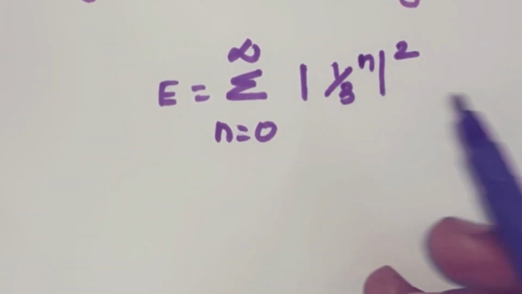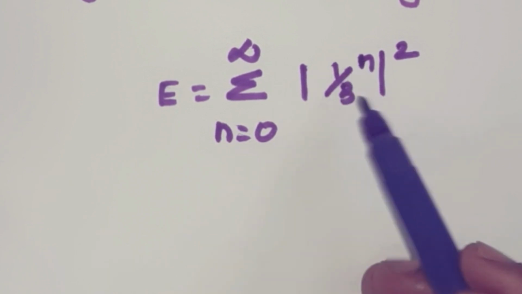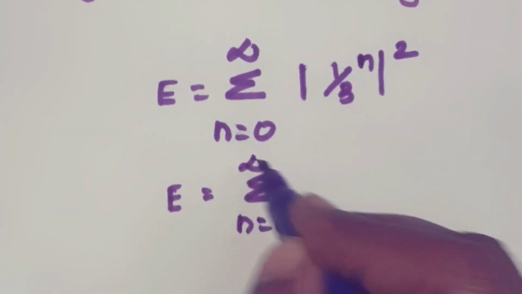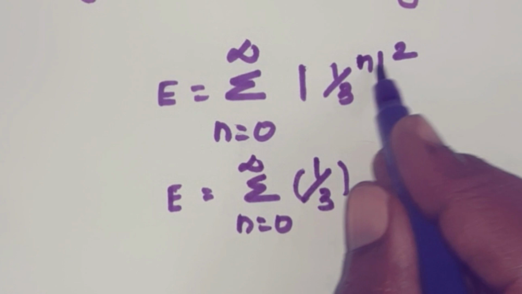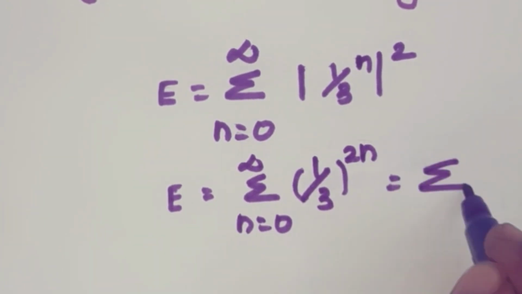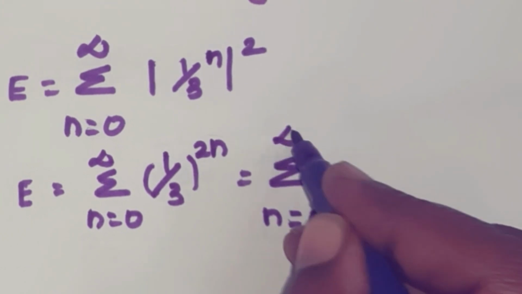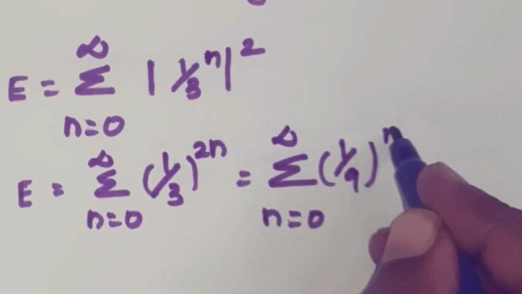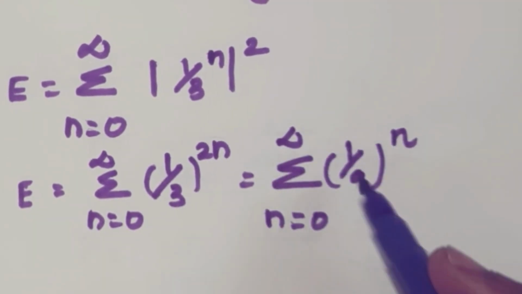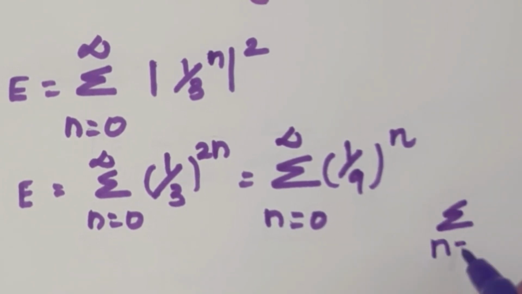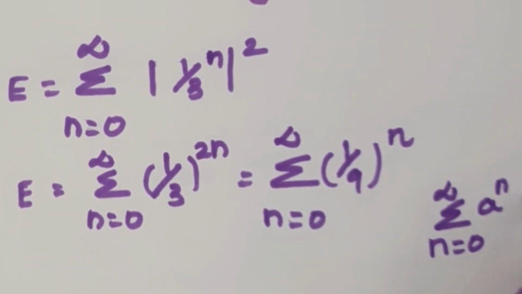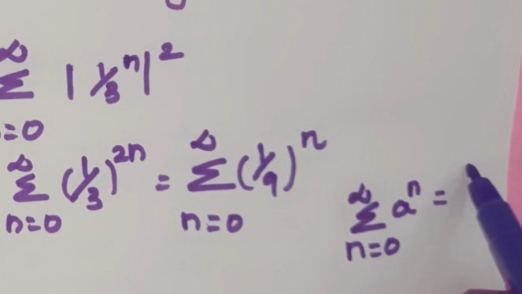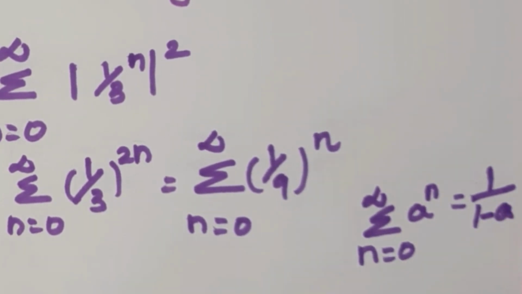Modulus of (1/3)^n is also (1/3)^n because it is a real number. So you get E equal to summation n equal to 0 to infinity (1/3)^(2n). Okay, that is summation n equal to 0 to infinity of (1/3)^2, that is 1/9, the whole power n. This summation is similar to summation n equal to 0 to infinity a^n. We know the solution for this summation, for a less than 1, the value is 1/(1 minus a). Already we have seen this.